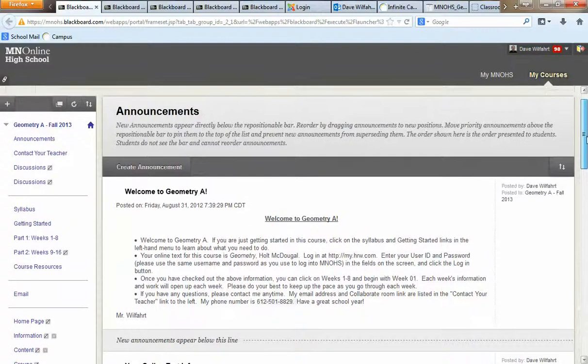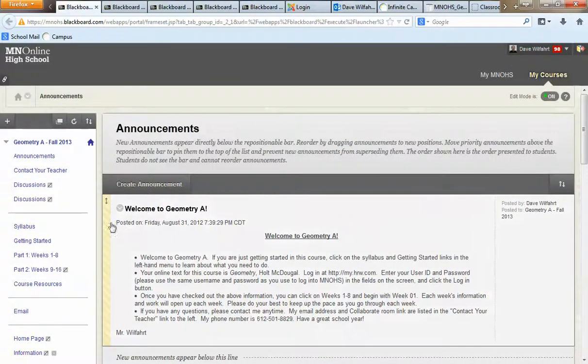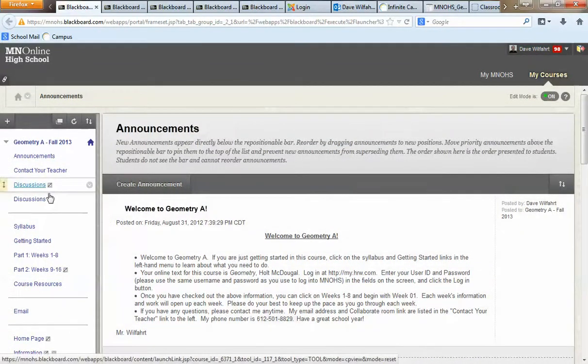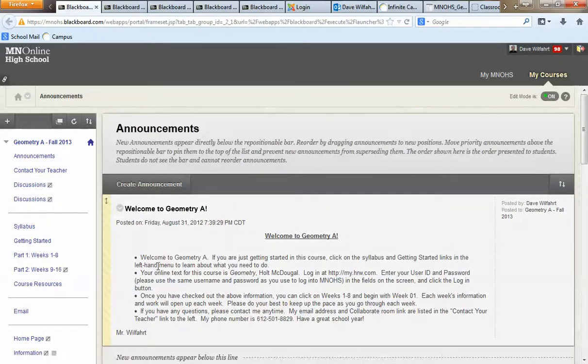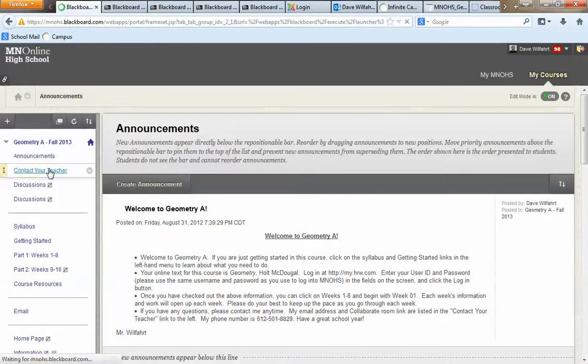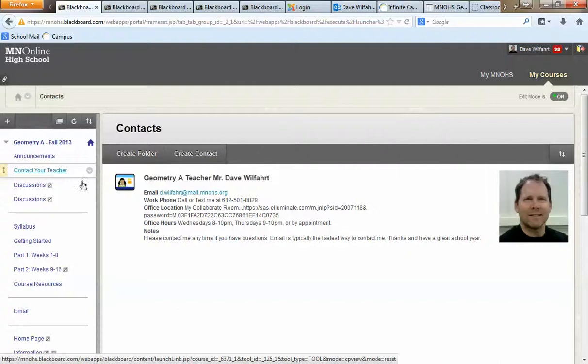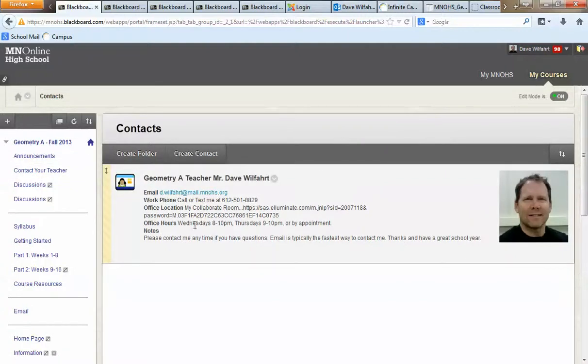Now again, these boxes where you see the slash through them, you're not going to see those in your classroom. This is my classroom, so I've got a few extra things. This first page is the announcements page. If you go to the link contact your teacher, and you should go through and do all of this. It has my information there, so if you want to quickly look at my email or whatever, you can certainly go there.